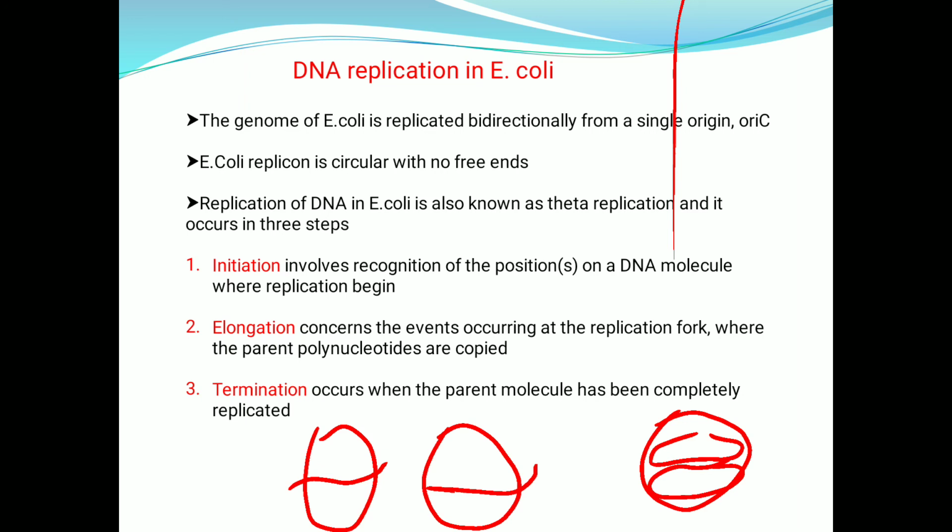enzyme DNA ligase, which forms the phosphodiester bond between the 3' hydroxyl group of one DNA strand and the 5' phosphate group of the other DNA strand, so that two separate strands are joined and form a single DNA strand. This happens in the elongation step. And what happens in the termination step is that when the parent molecule has been completely replicated, the termination will occur, and how this termination occurs we'll discuss in this class.